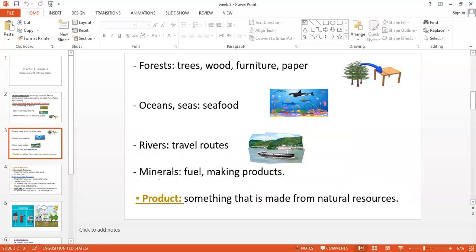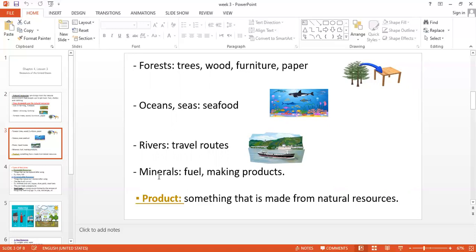The last one, minerals. Minerals are all the metals in our life: iron ore, copper, nickel, gold, silver. All of these minerals are natural resources too because they are found naturally underground.